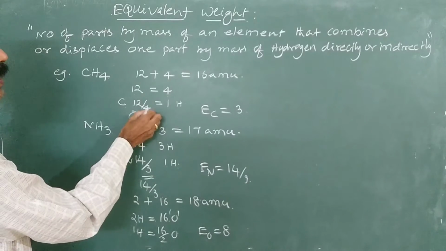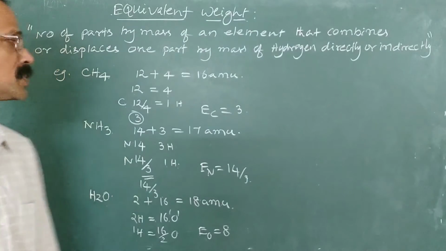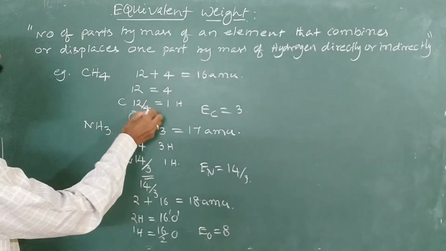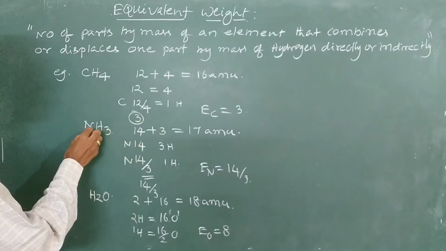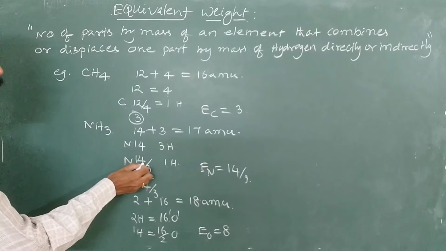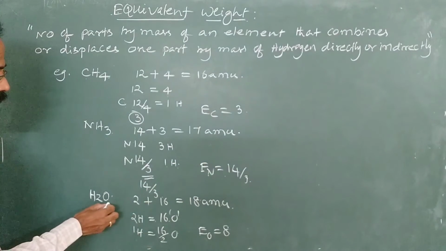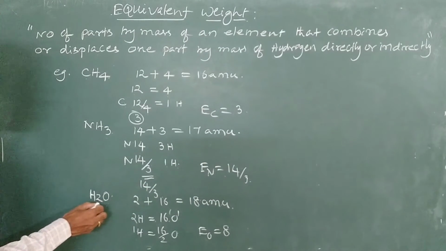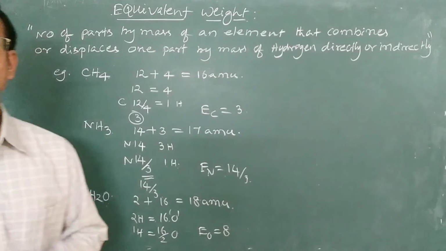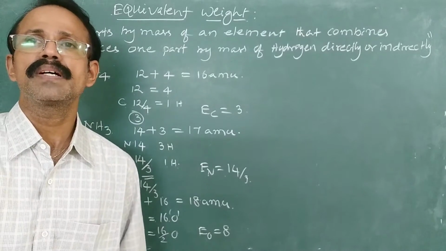Valency is the number of hydrogen atoms with which one atom of an element combines. Here carbon is combining with 4 hydrogens, so atomic mass by valency, and here nitrogen is combining with 3 atoms of hydrogen, so atomic mass by valency, so that is equivalent mass of nitrogen. Similarly for oxygen, valency is 2, so atomic mass by 2, that is equivalent mass of oxygen. Like this we can calculate equivalent mass of elements.